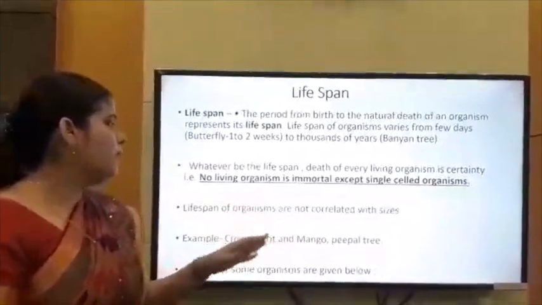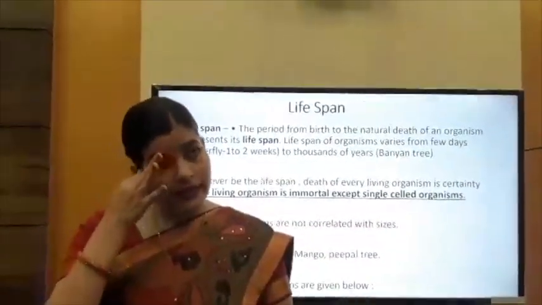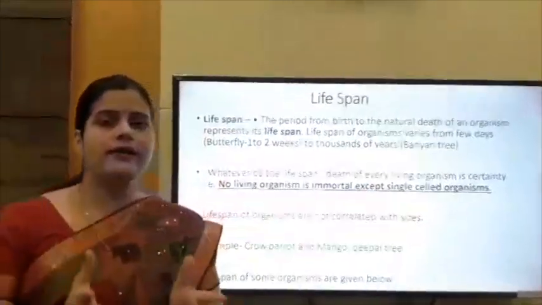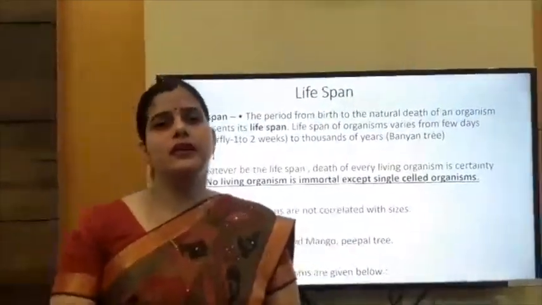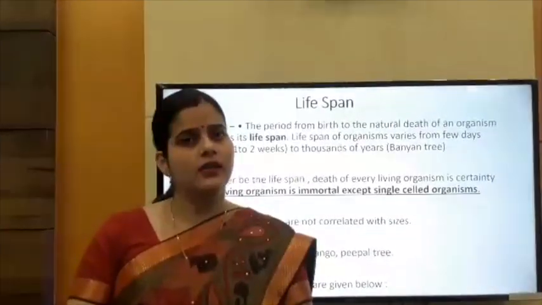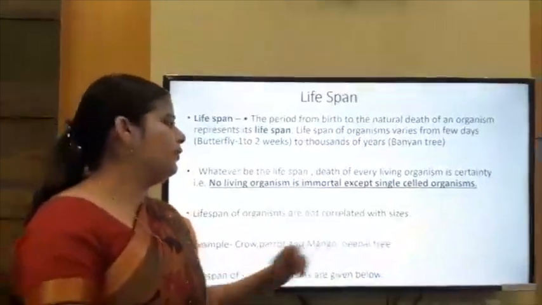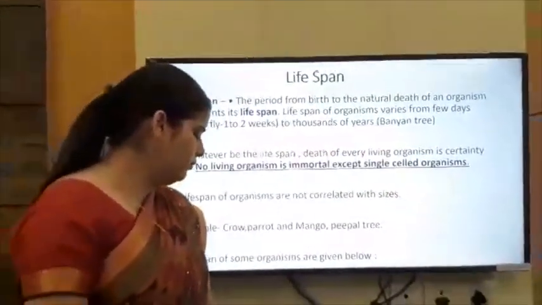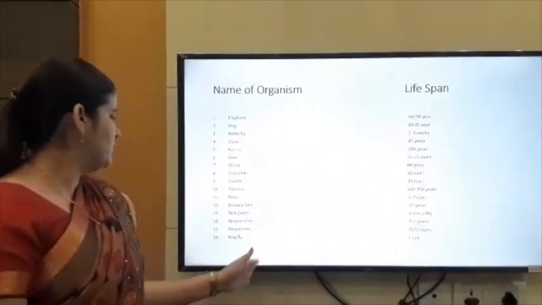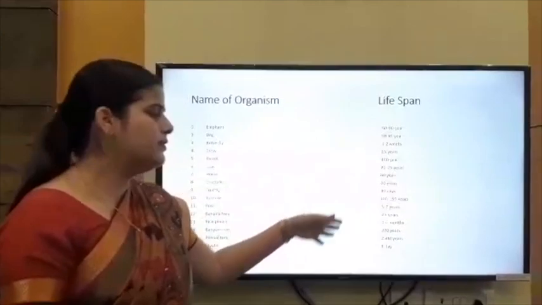The lifespan of organisms is not correlated with their sizes. Like a parrot is smaller than a crow. Even then, the lifespan of a parrot is longer than a crow. Same in the case of mango and peepal tree. Lifespan of some organisms is given below. These are some organisms whose lifespan is given below. You have to learn these lifespans.